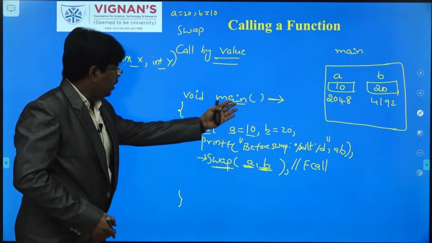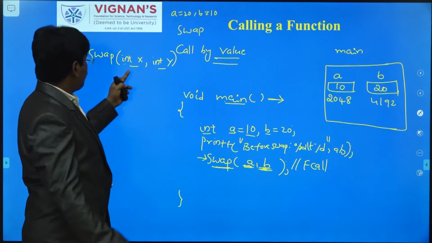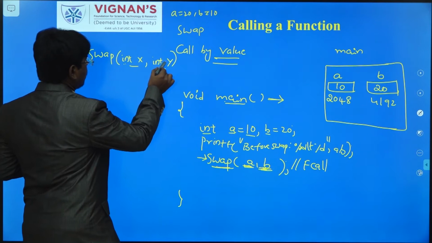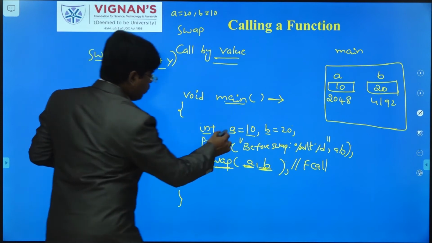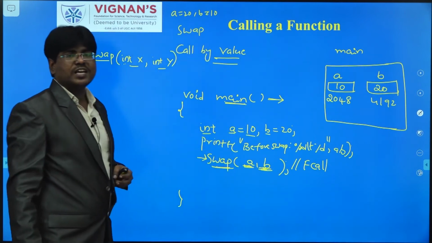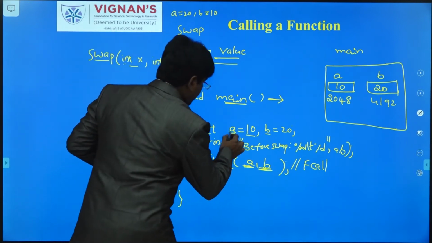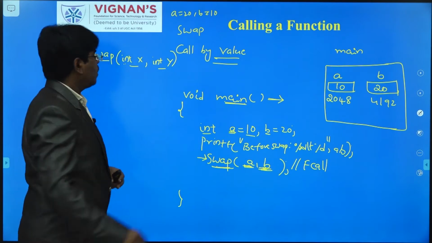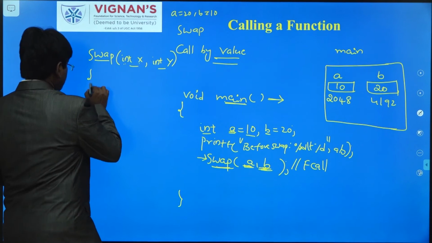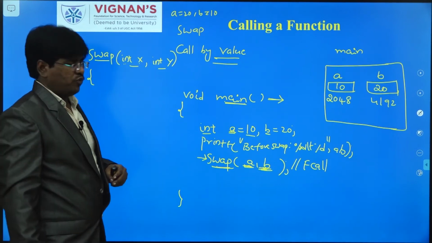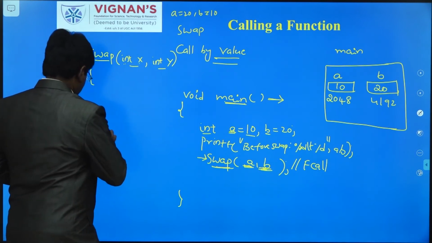So main is one function and swap is another function. You can take a comma b here also. Whenever you have taken these variables, they are only related to this particular function, and these variables are only related to this particular function. We can call those variables local variables. So please remember this point. a comma b are local variables to the main function, and x comma y are local variables to the swap function.